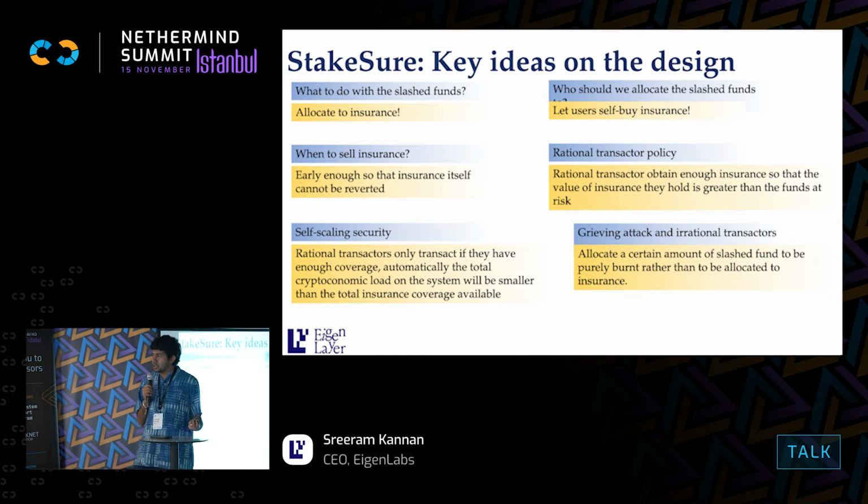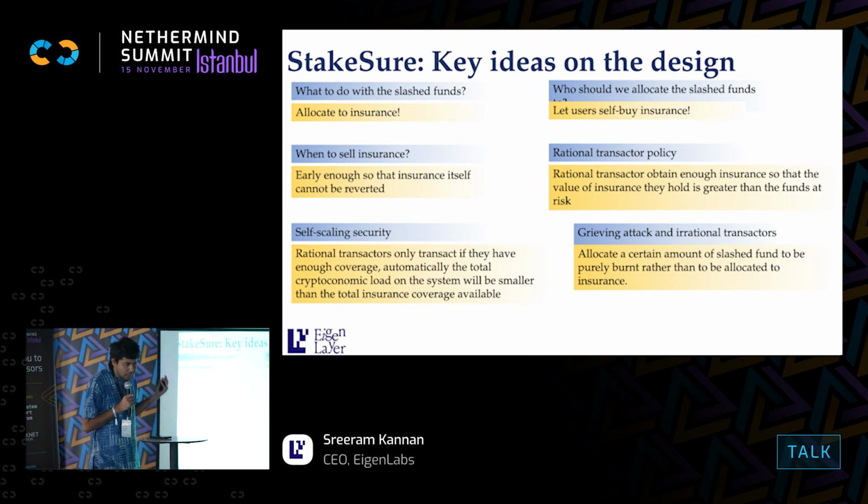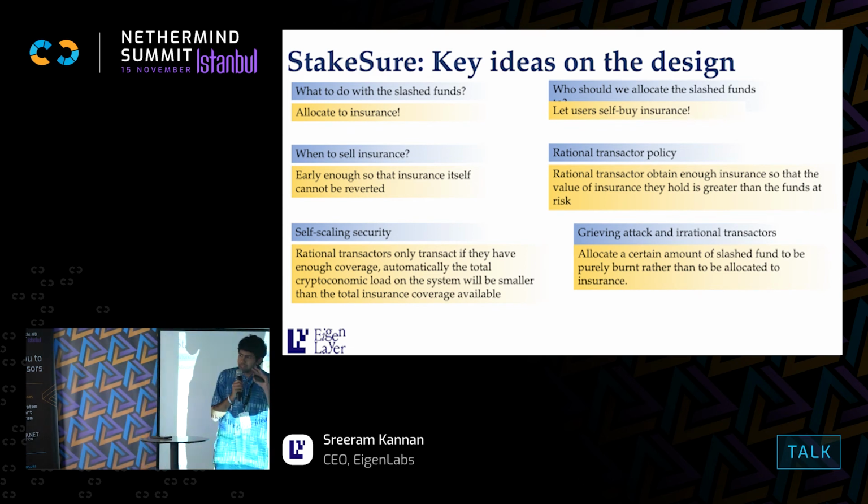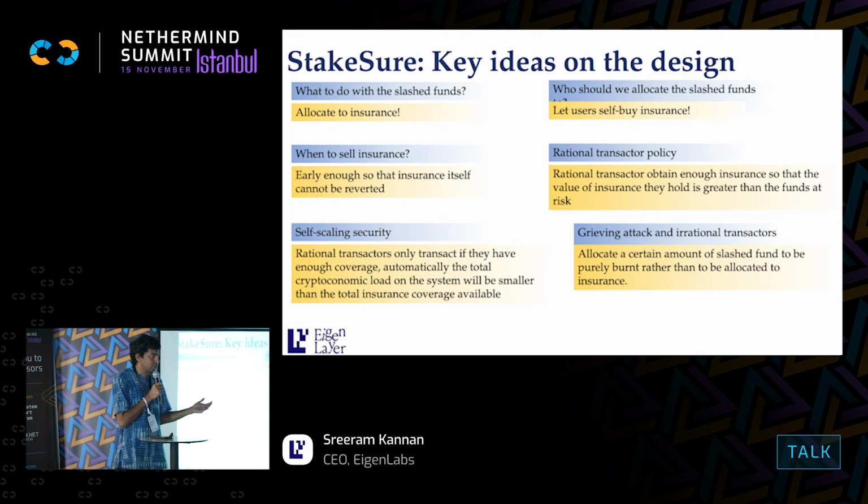Okay, how do we know who we should sell the insurance to? Basically, each person, when they're transacting, self-buys a certain amount of insurance. One way to think about it is, in a general state system, how do you know how much value somebody transacted? Because I may be transacting in some random token that Ethereum has no way of assessing the value of. This exact same problem happens in a transportation carrier like FedEx, or UPS or a postal service. You go and ship a package, who knows what's in your package? It's general random items. Maybe your grandmother's ring that you're shipping.